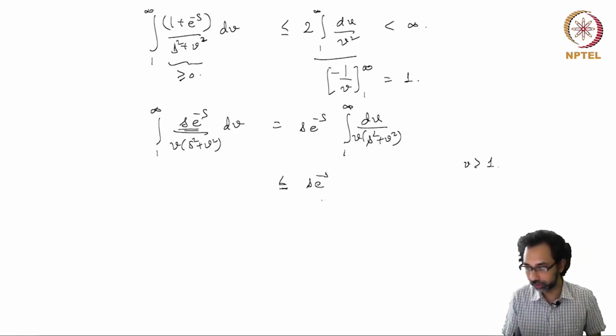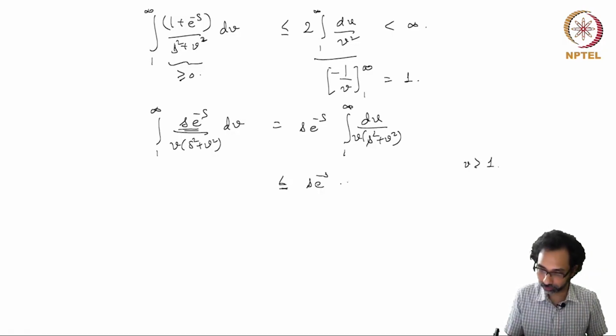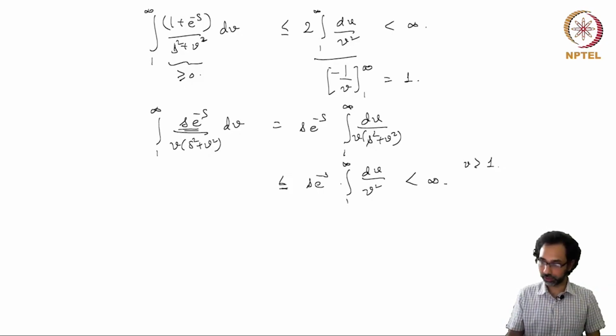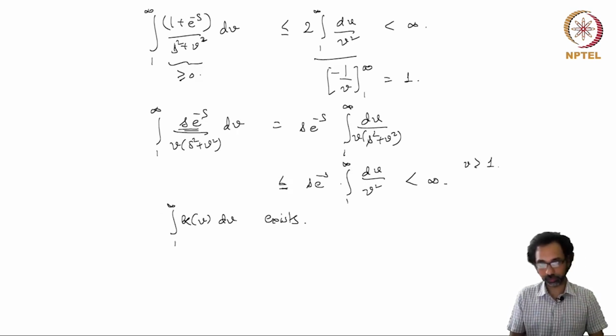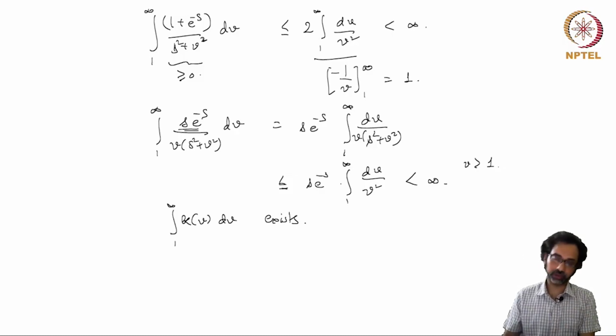So this is less than or equal to the integral of dv over v squared, which is again finite. So we see that the integral from 1 to infinity of k(v) dv exists as an improper Riemann integral, and this shows that the formal computation we did for the Laplace transform of the improper Riemann integral from t to infinity of sin u over u du makes sense and is justified.